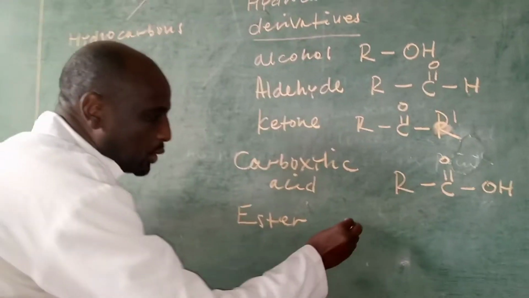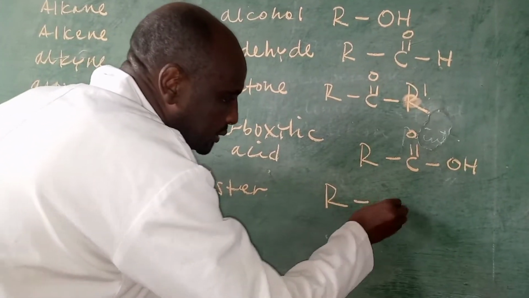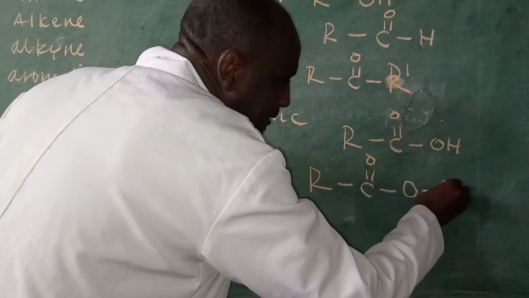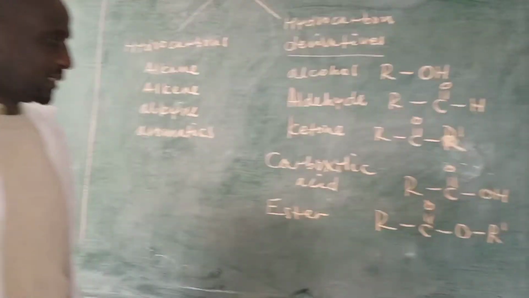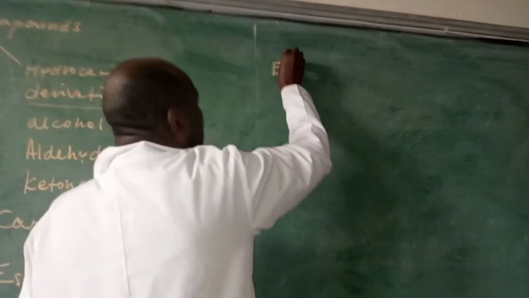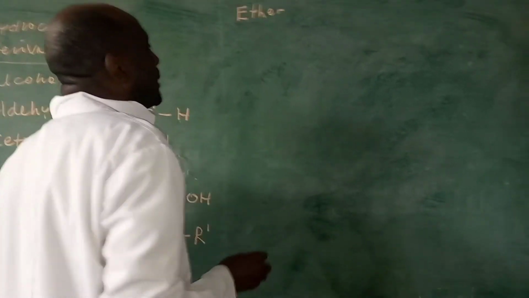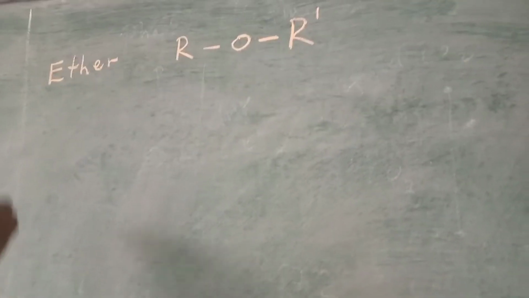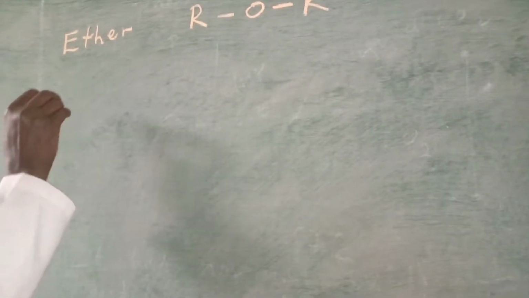Ester is an organic compound known with this functional group: carbonyl carbon attached to oxygen and another alkyl or aryl group, ester. The other one is ether. Ether is an organic compound derived with this functional group. Oxygen is between two carbon atoms. Ether.